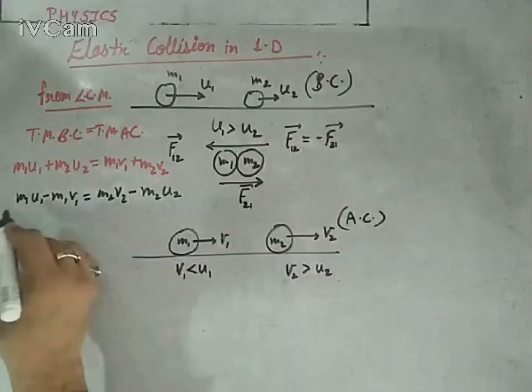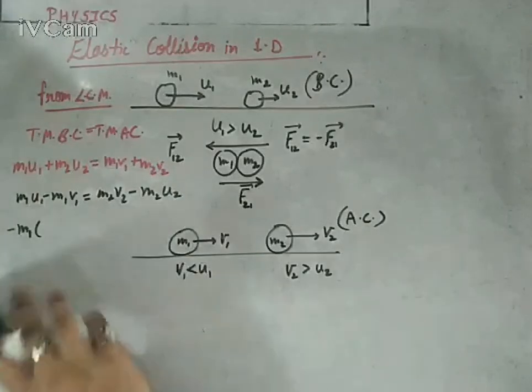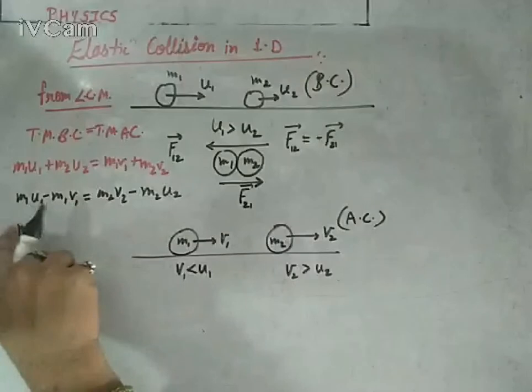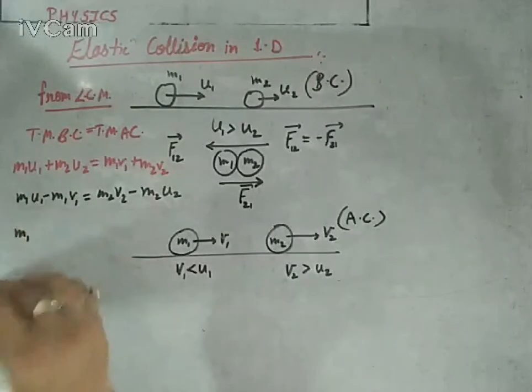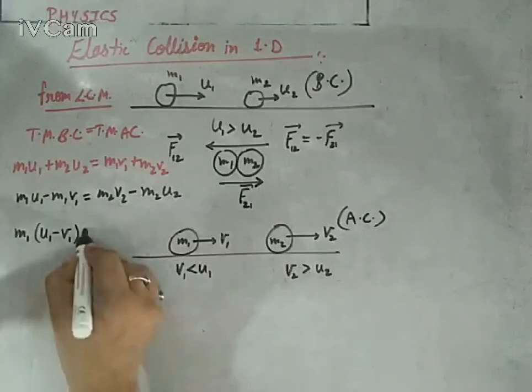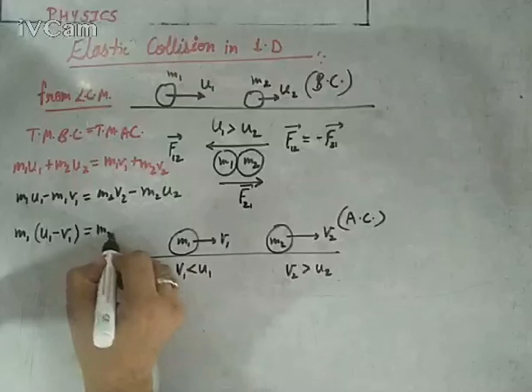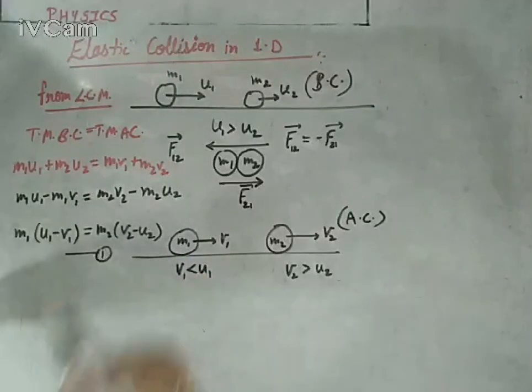So m1 times (u1 minus v1) equals m2 times (v2 minus u2). Keep this in your mind. Let's call this equation first.